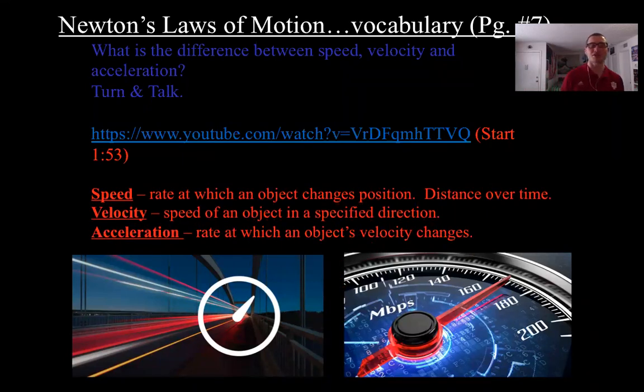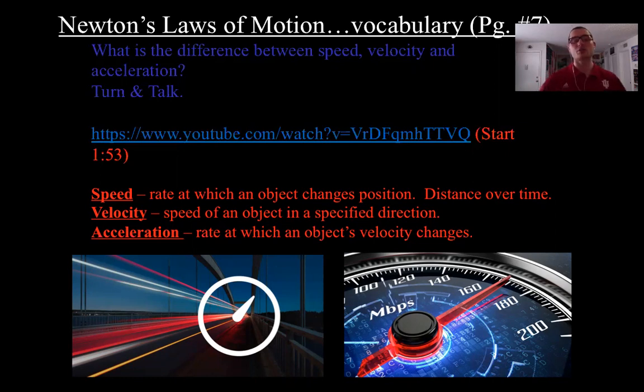Speed is the rate at which an object changes position. They mentioned position a little bit in the little snippet I just showed. It's the distance over time. So if I'm going north, south, east, west, that involves velocity, not speed. Again, speed is not a direction, that's velocity, my bad. It's just the rate at which it's changing position. So how fast is something changing position over time? Hence the unit miles per hour, right?